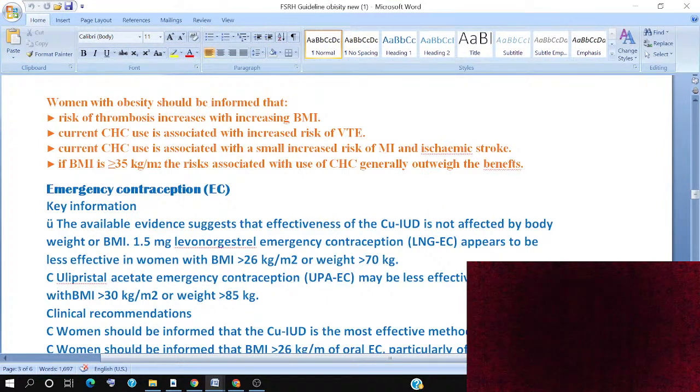The 1.5 milligram levonorgestrel emergency contraception, LNG-EC, appears to be less effective in women with a BMI more than 26 kg/m², or weight more than 70 kg. So when the patient takes levonorgestrel emergency contraception, it appears less effective in women with BMI more than 26 or 70 kg. Ulipristal acetate emergency contraception may be less effective in women with a BMI more than 30 kg/m² or weight more than 85 kg.